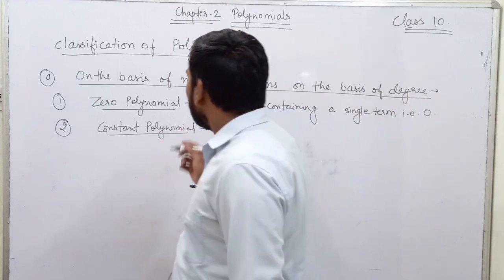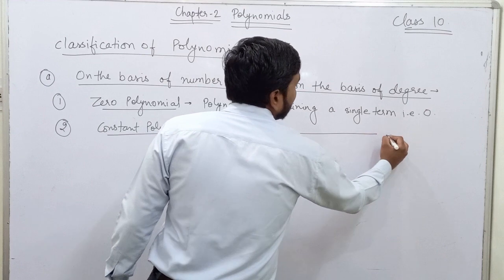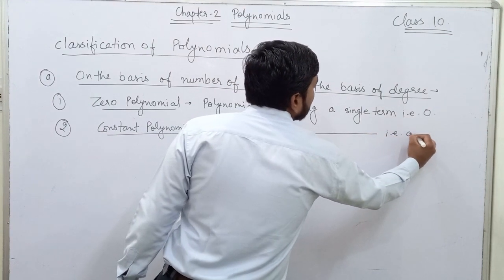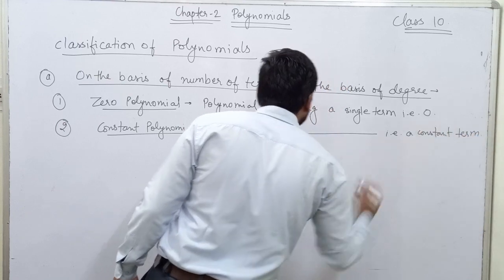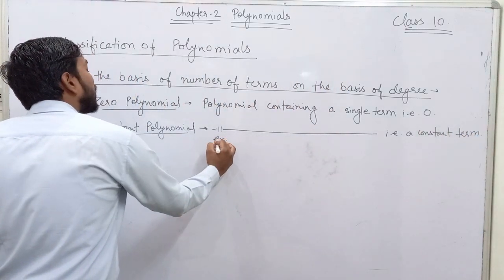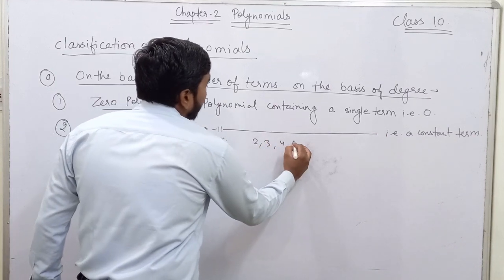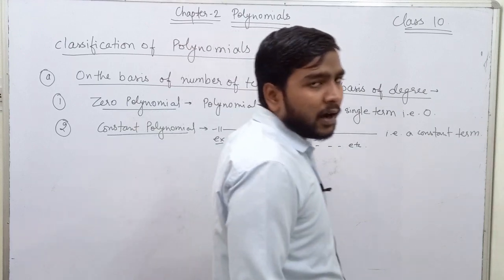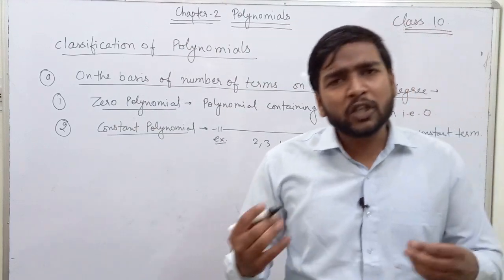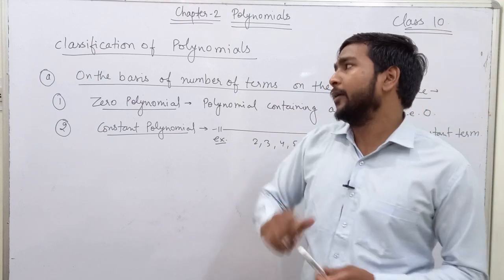Now the constant polynomial is a polynomial that contains a single term, that is a constant term. If you take some examples of constant polynomial, we have 2, 3, 4, 5, etc. All these are constant polynomials. We can also have fractional values and decimal values.